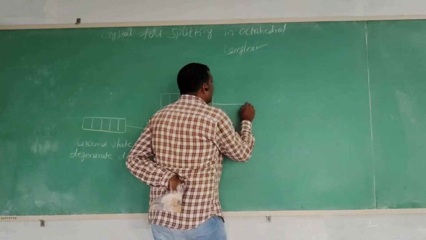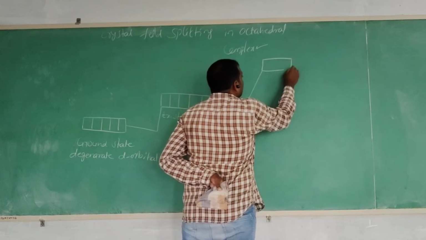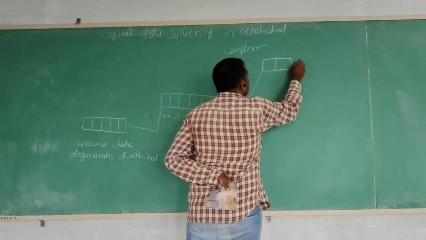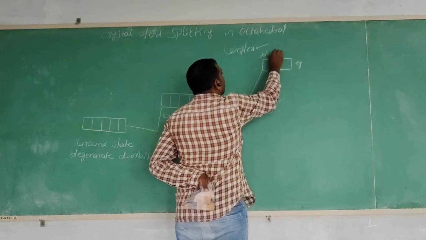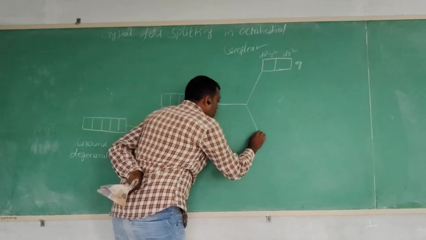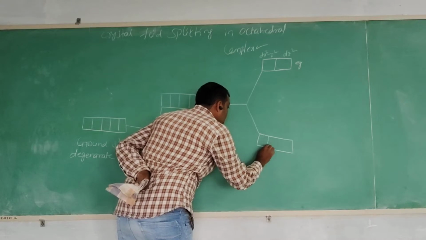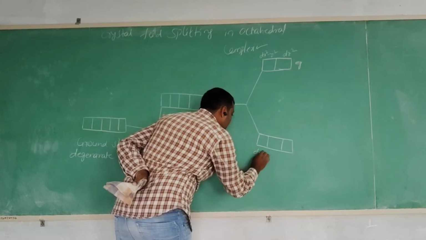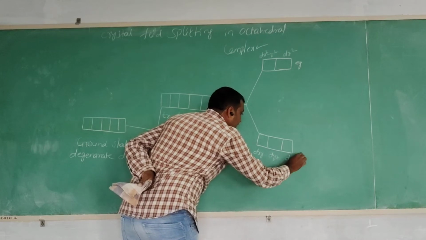Then in octahedral complexes, the higher energy orbitals are called Eg orbitals, and these orbital lobes are dx square minus y square and dz square. The lower energy orbitals are the T2g orbitals: dxy orbital, dyz orbital and dxz orbital.